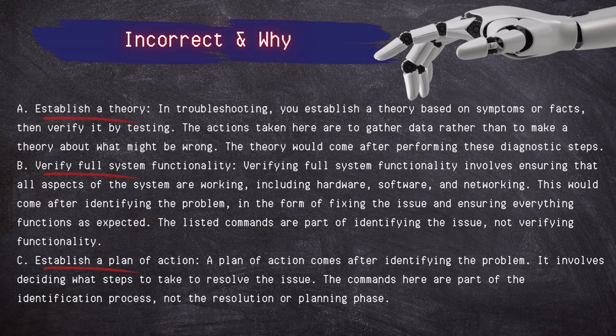Verifying full system functionality involves ensuring that all aspects of the system are working, including hardware, software, and networking. This would come after identifying the problem, in the form of fixing the issue and ensuring everything functions as expected. The listed commands are part of identifying the issue, not verifying functionality.